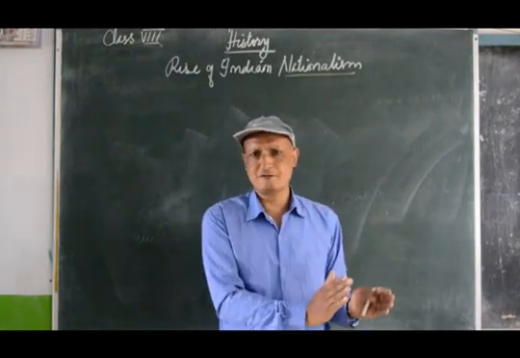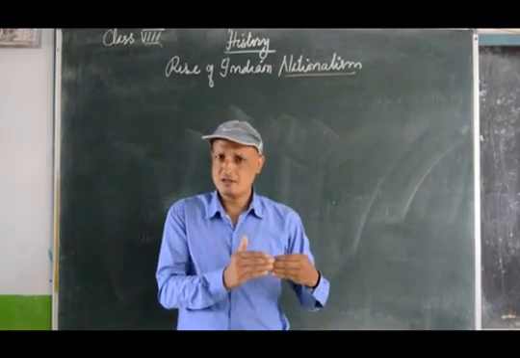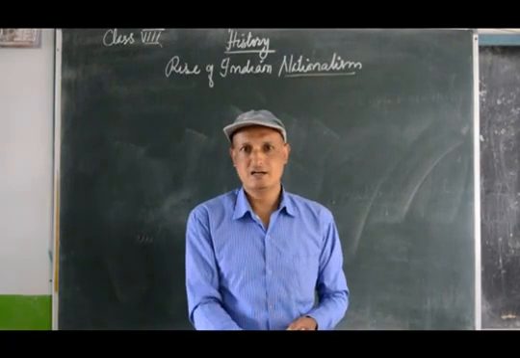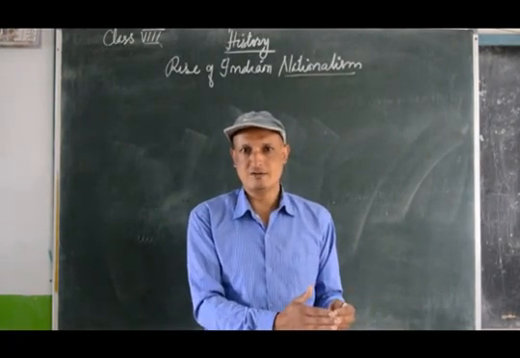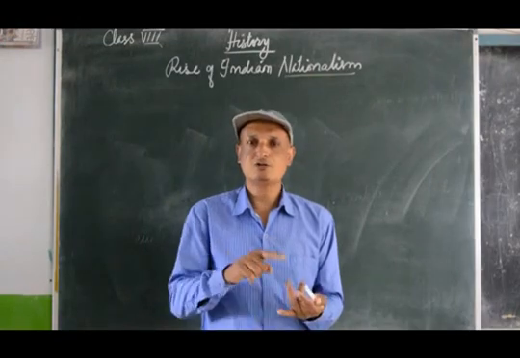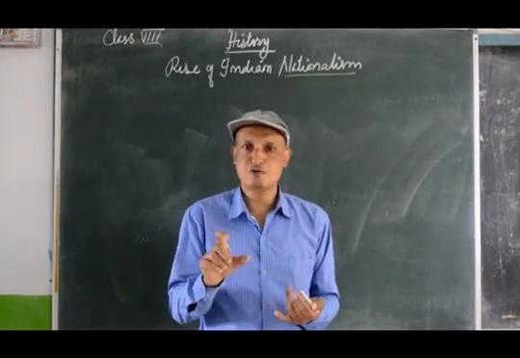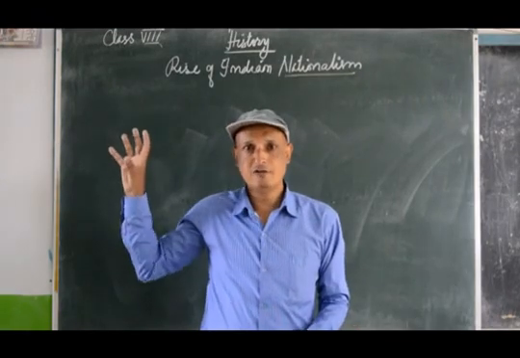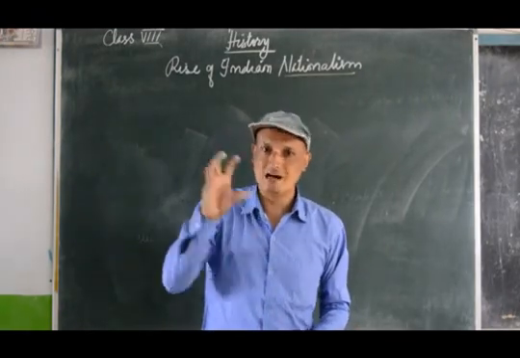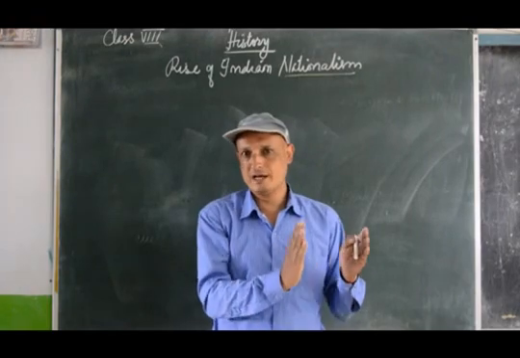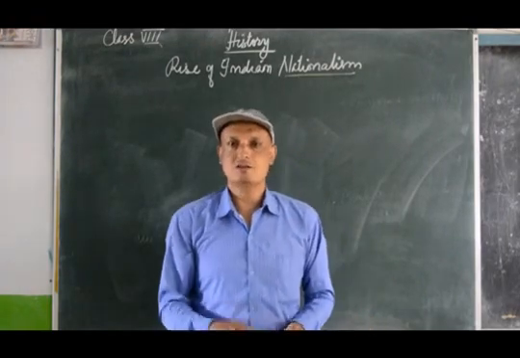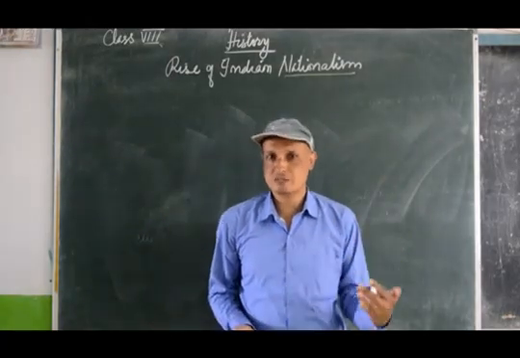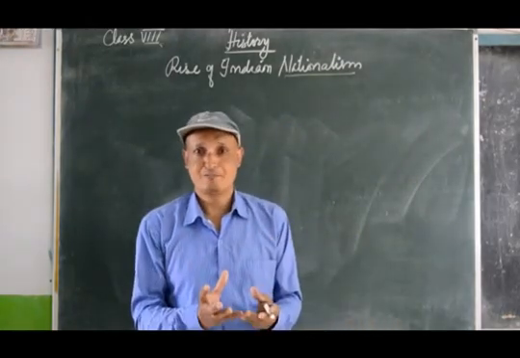Now till 1857, what was happening? It was a company that was exploiting India. After the Revolt of 57, the rule of East India Company came to an end. Now India was ruled by whom? The Queen of England. That means England was now ruling the country. So before 1857, India was exploited by a company. Now it has been being exploited by a nation.